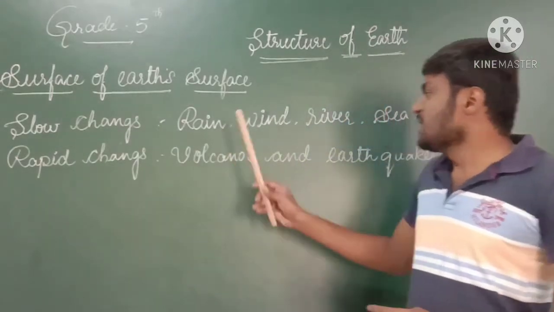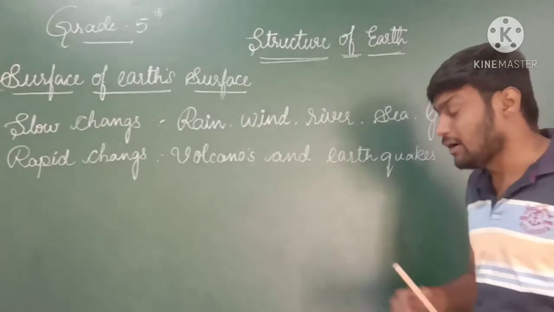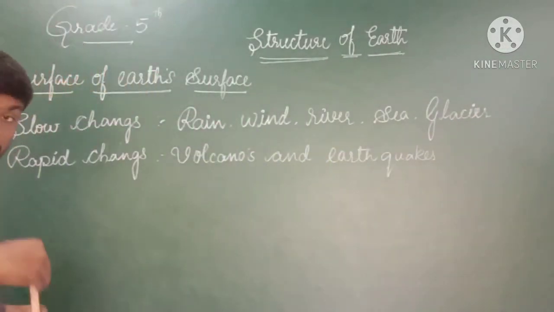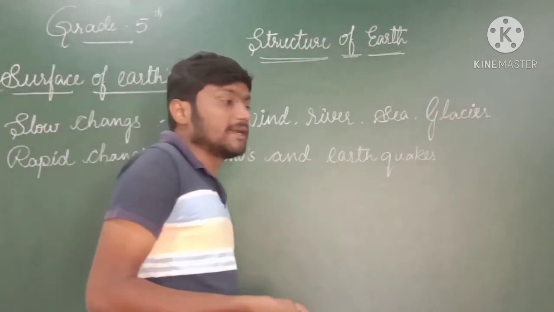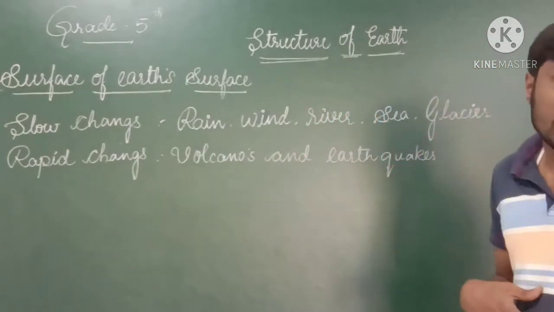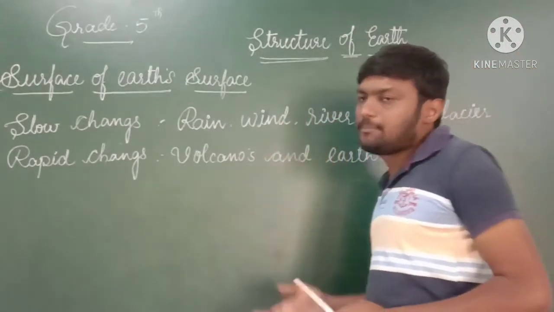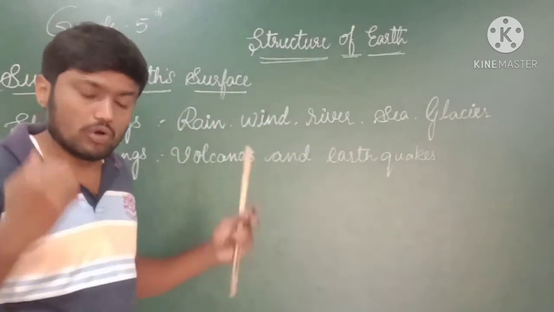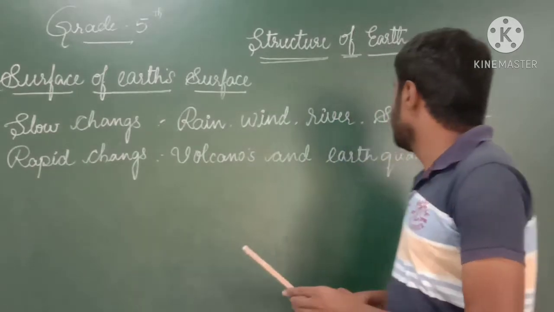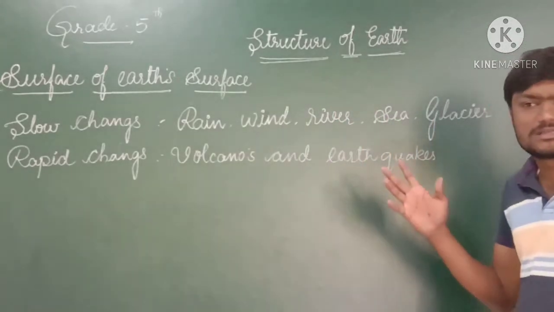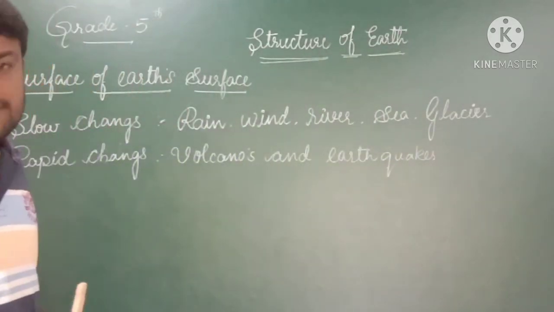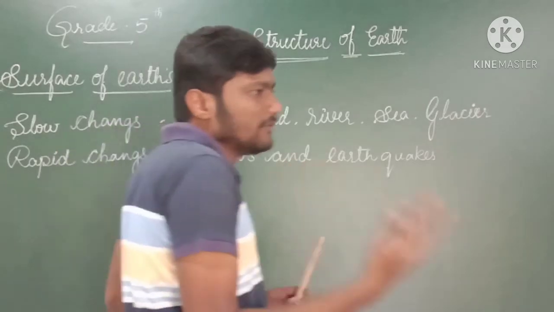It affects because of the rain. Sometimes it is helpful for us, and sometimes it is horrible for us. Wind is a very important and essential thing for human beings. We inhale pure oxygen with the help of wind itself. So most of the time it is useful, and sometimes it may affect us. And next, river, sea, and glaciers. These are also important things which are very useful for human beings, but sometimes they affect the livelihood of human beings.